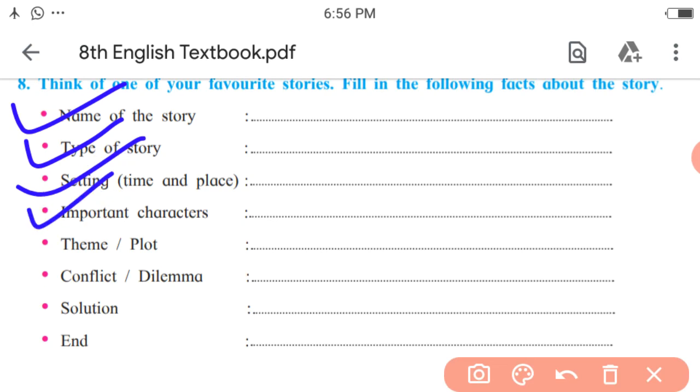Next, important characters. The Happy Prince or the statue of the Happy Prince, the swallow. These are two important, and some are more. What are those? That poor woman, her ill child. Next, that girl, then the young writer, etc. Next, theme or plot. What is the theme or what is this story based on? So it is judging based on outward appearances, sacrifice, and compassion.